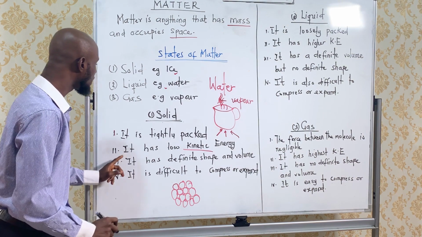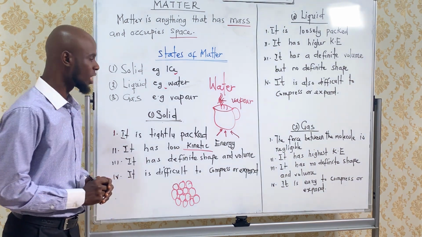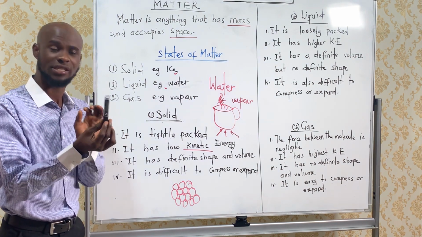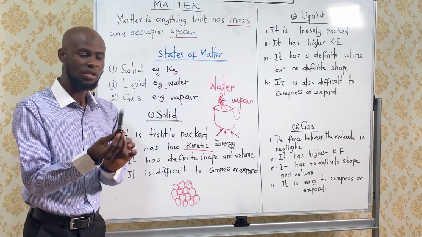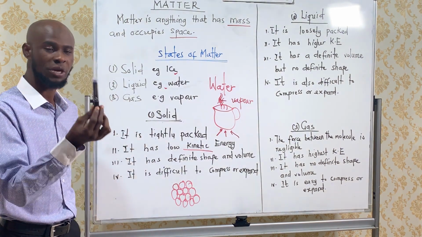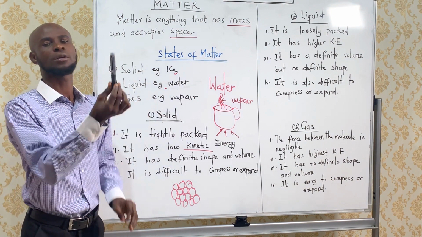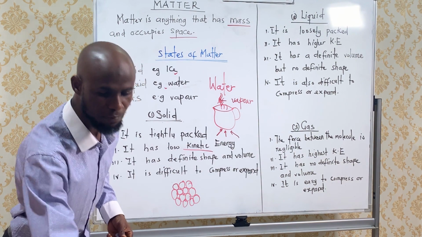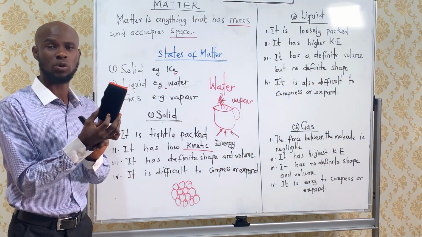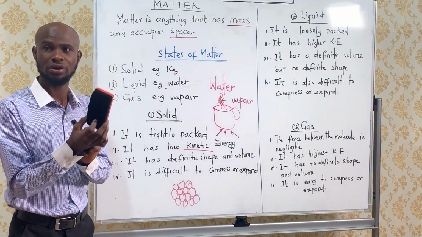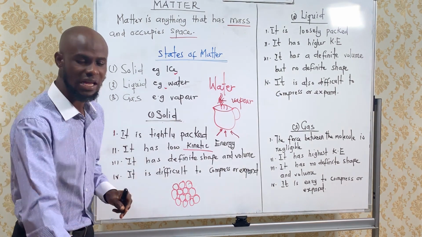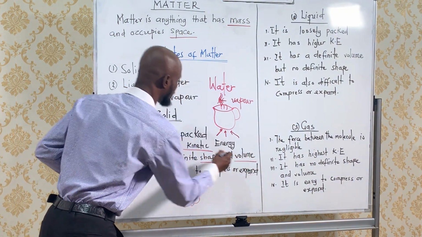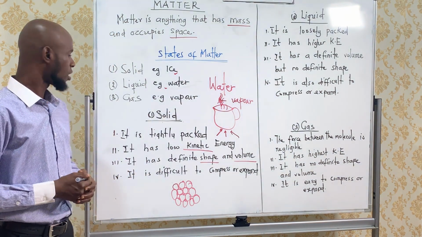Okay? It also has a definite shape. So I can say, what is the shape of this? For example, we agree that this is a solid material. So I'll ask you, what is the shape of this particular marker? You say it's a cylinder. What is the shape of this particular duster? It's a solid, we agree. So you say it is what? A rectangle. So it also has a definite shape. It also has a definite volume.